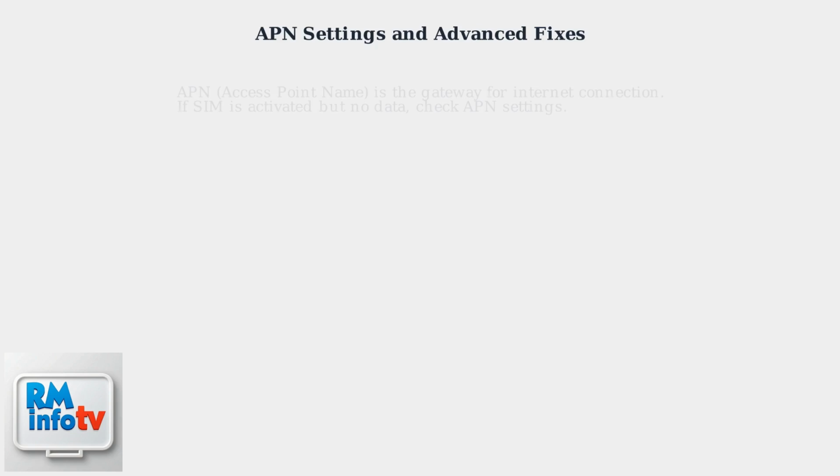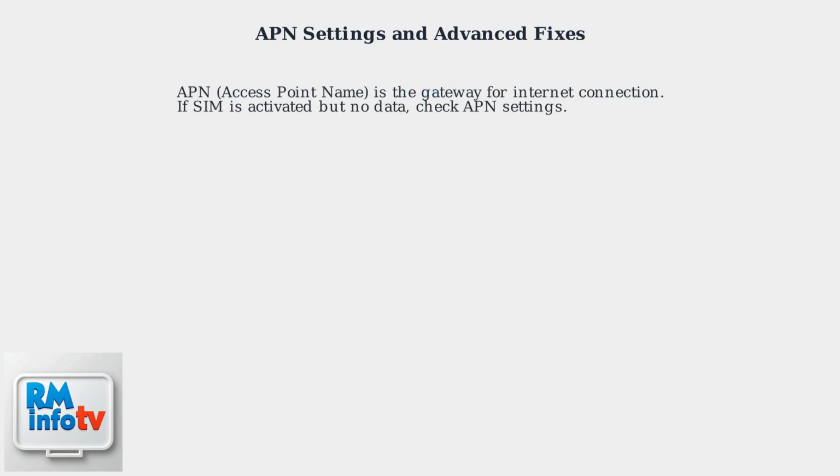If your SIM is activated but you have no data, the access point name settings are likely the problem. APN is the gateway that allows your device to connect to the internet through Metro by T-Mobile. Metro's default APN is fast.tmobile.com with no username or password needed for most plans.